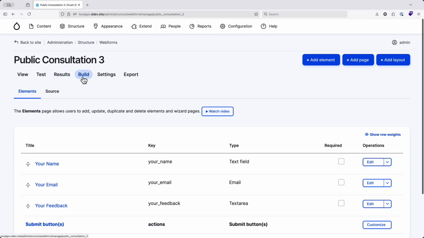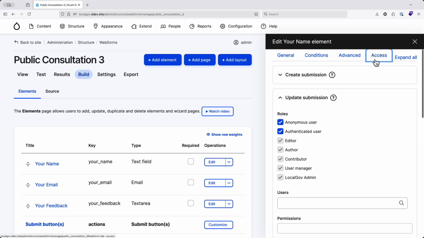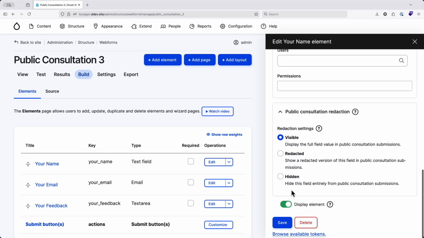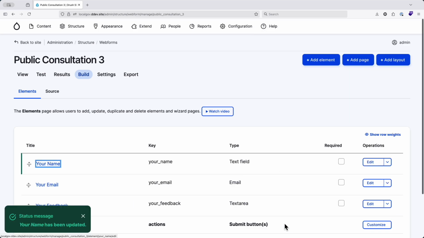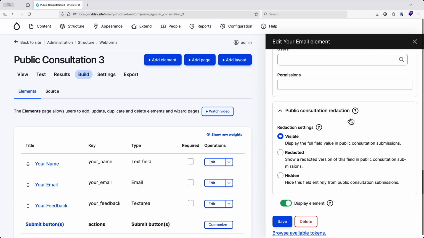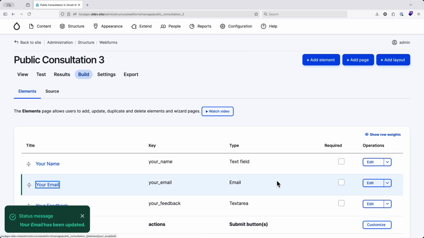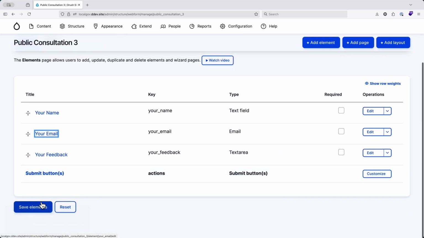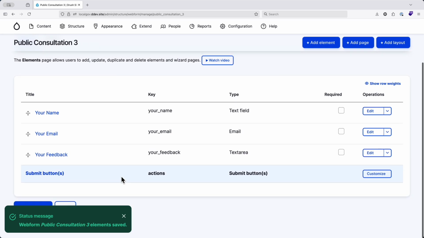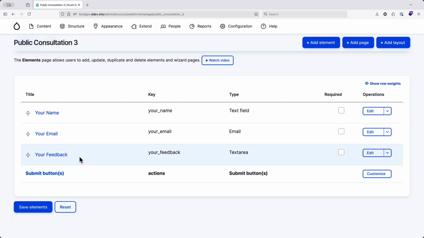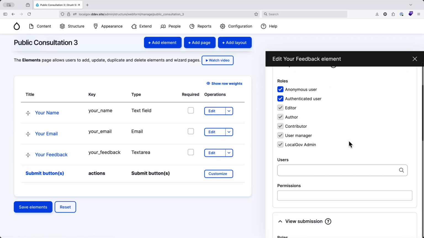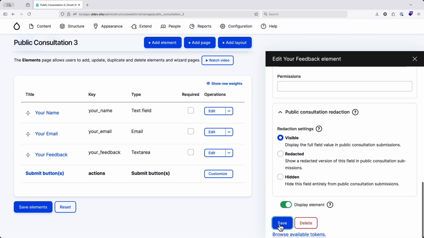So on the build tab for the your name field, since this is now a public consultation, we'll have our new tab under access. And let's say that this is going to be a redacted field. And the email address, we'll say that's also going to be redacted, because we want right across the web form anyone whose name or email address is being submitted. We don't want them made available to the public. We just might want to get back to them ourselves with the information they're providing. And your feedback, that field is going to be a visible field. So we do want people to be able to see the information in that field.